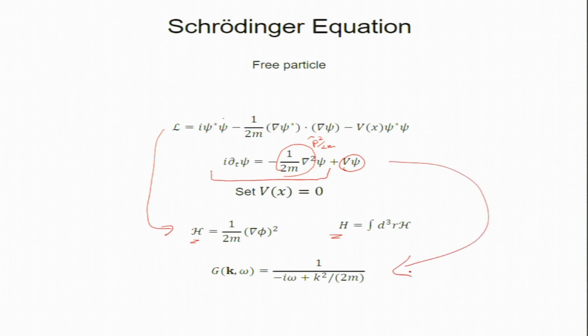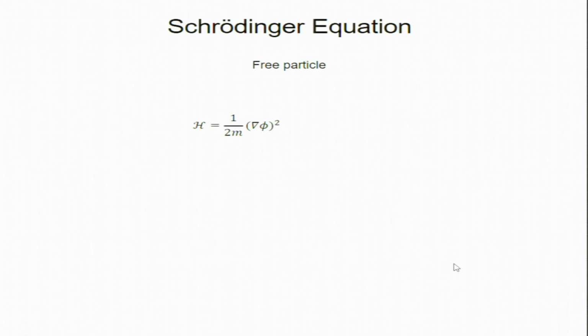For potential 0, we will introduce potential later. In fact, in today's class also we will see one potential introduced, as a perturbation. So, a free particle. I am now going to Fourier space and starting to quantize. That is what we will do.